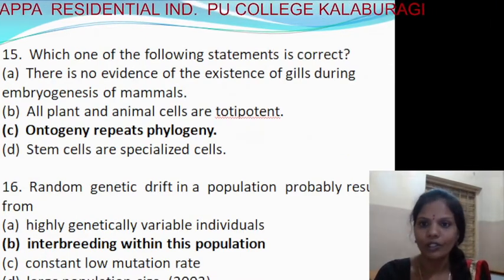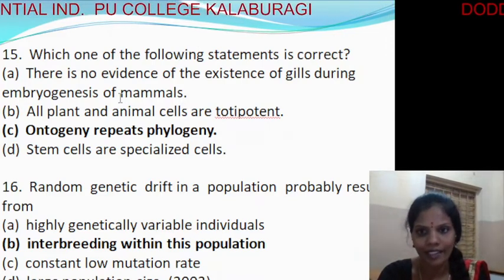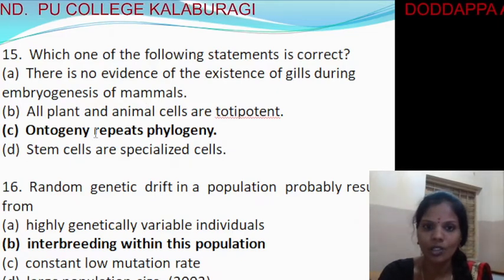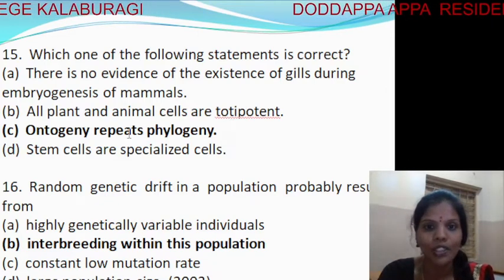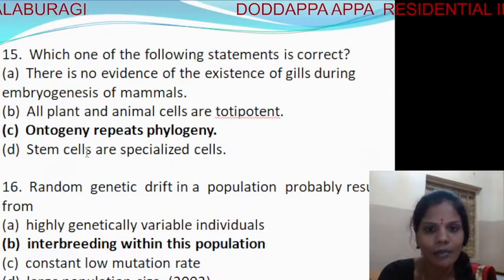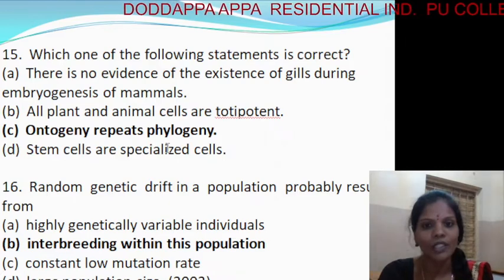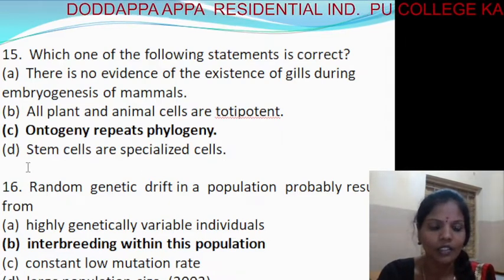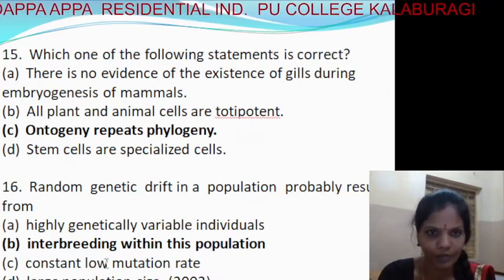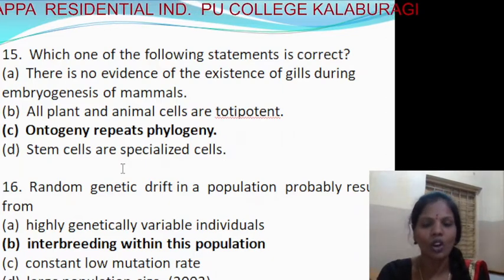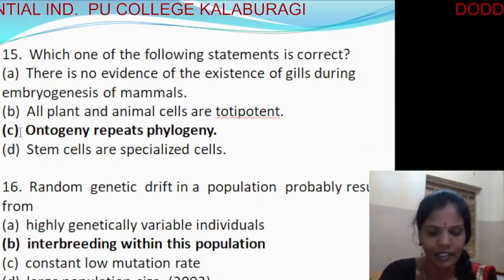Next, which of the following statements is correct? First, there is no evidence of the existence of gills during the embryogenesis of mammals. Second, all plant and animal cells are totipotent. Third, ontogeny repeats phylogeny. Fourth, stem cells are specialized cells. So here it's the third option, ontogeny repeats phylogeny. It means organisms show the characters of their ancestors. It is the biogenetic law, which states that organisms exhibit ancestral characters. It's the third option.